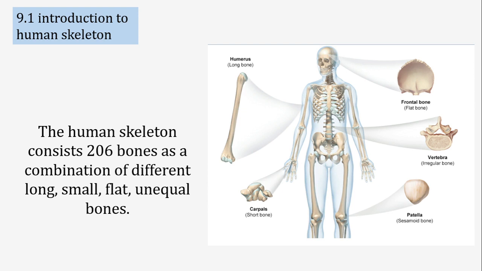As he matures and grows to the adult stage, the smaller bones fuse together and ultimately produce 206 bones. These 206 bones are not similar in size or shape. There are different types of bones present. Some bones are long, some are flat, some are small, some are unequal.